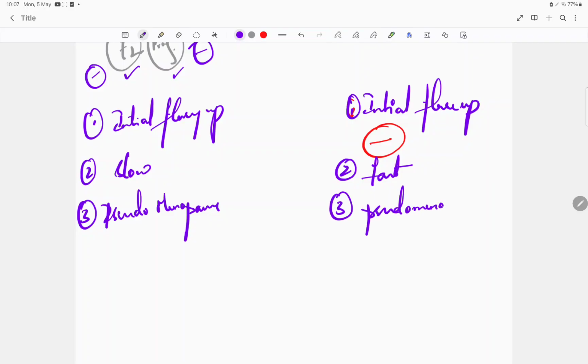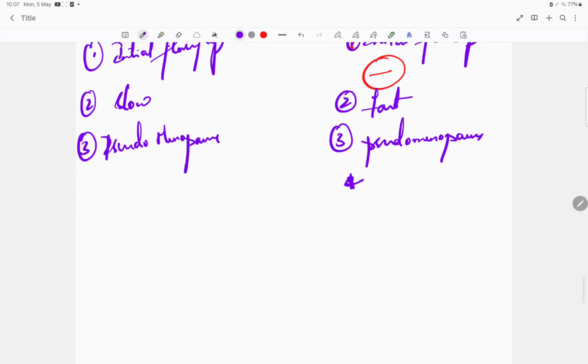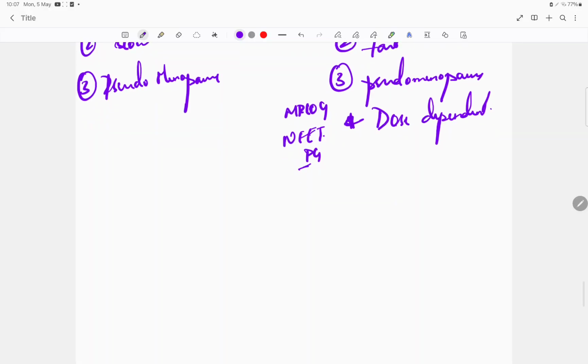But the only thing that you have to remember, as well as the MCQ they have asked here, is in MRCOG, and of course NEET PG also they have asked, it is dose dependent. Okay.